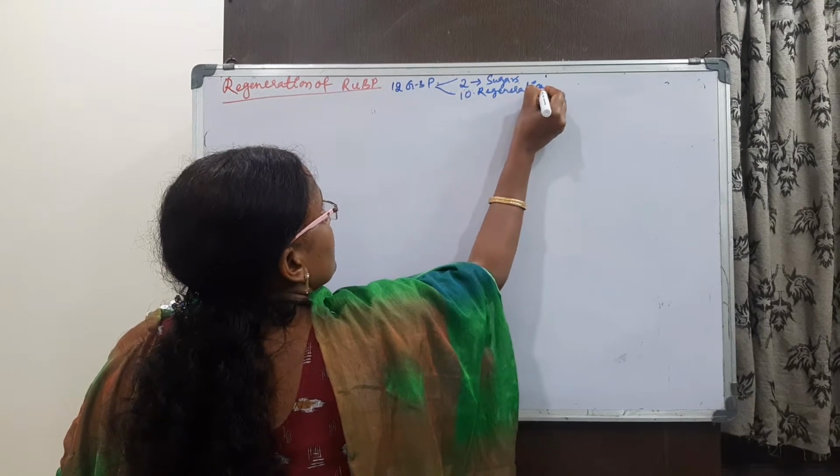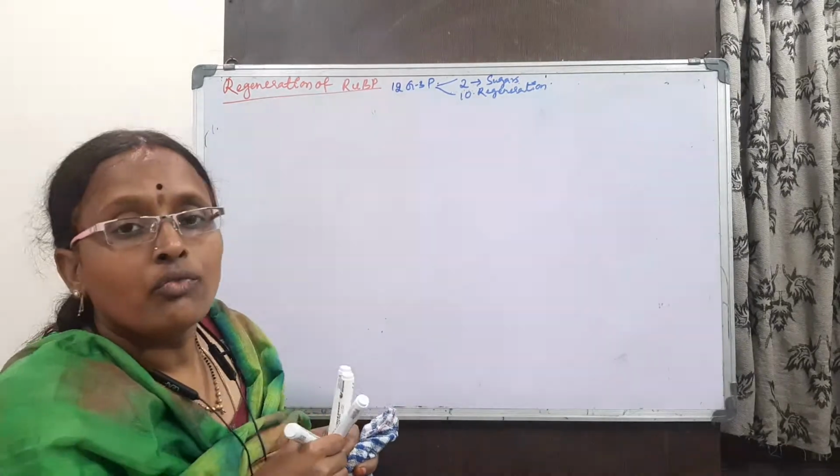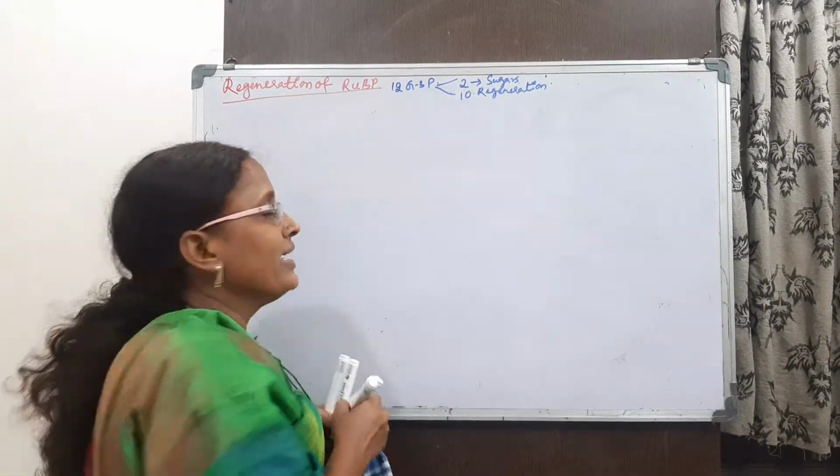Here in this regeneration, first our glyceraldehyde 3-phosphate